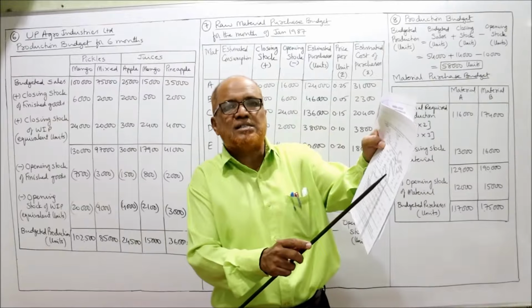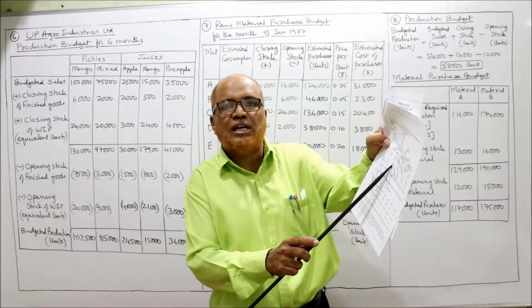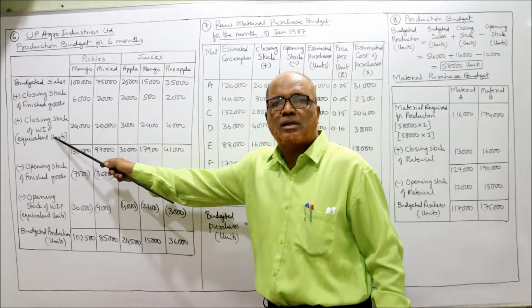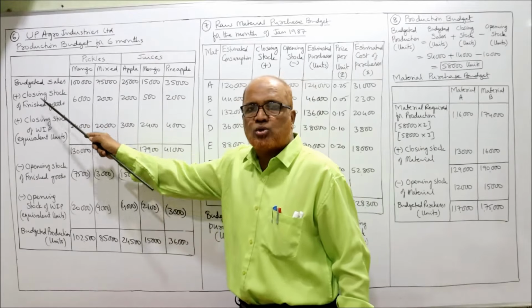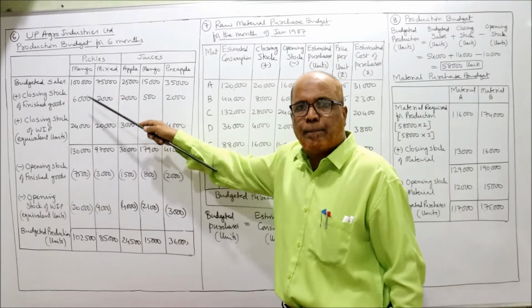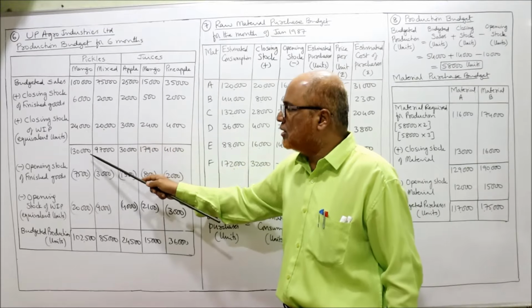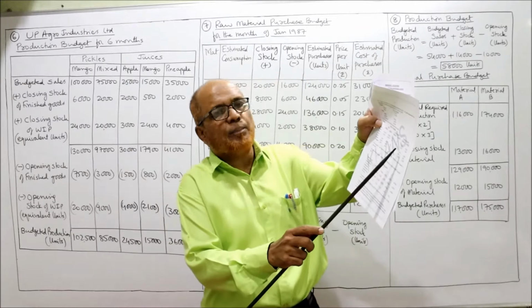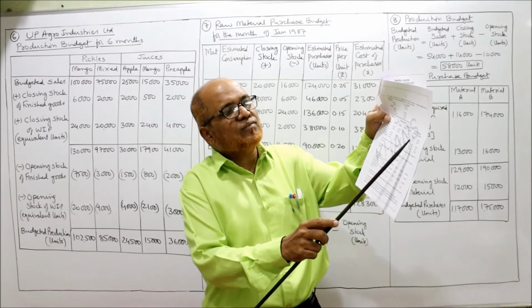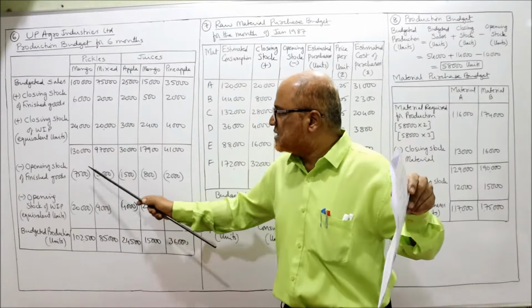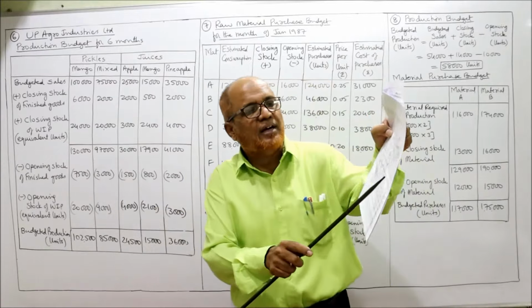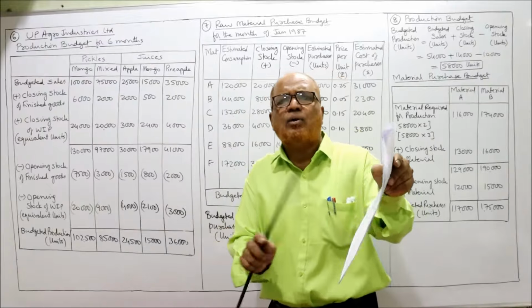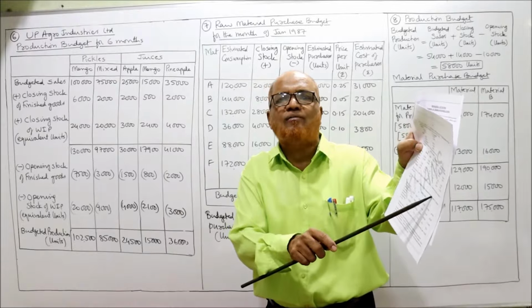So multiply the percentage of work completed closing into closing units. You will get equivalent units of closing work in progress. Now we have closing stock of finished goods, closing stock of WIP. Add both closing stock total. Minus opening stock of finished goods, which are directly given in the problem: 7,500, 3,000, 1,500 and then 800, 2,000. Directly without any calculation it is given.